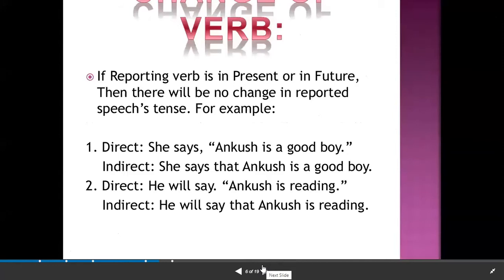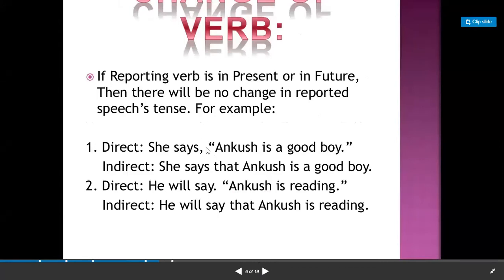See here, this you have done in your class 6 only. Here, see, reporting verb. Here it is, she says Ankush is a good boy. Here because it is says, which is simple present tense, there is no change.